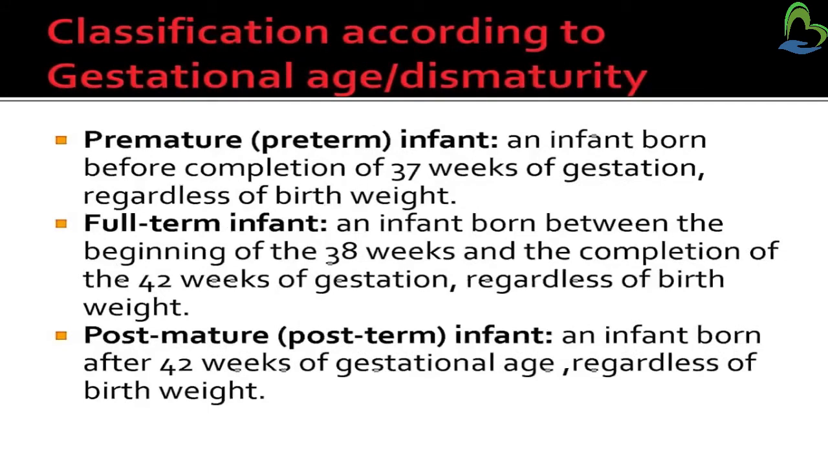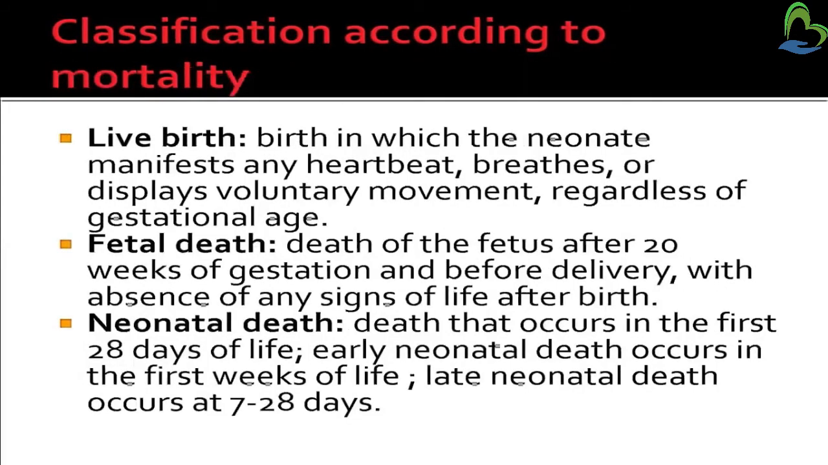Then, classification according to gestational age: preterm, full term and post term. Preterm means an infant born before completion of 37 weeks of gestation regardless of birth weight. Full term is an infant who is born between 38 weeks to 42 weeks of gestation. And post term is an infant born after 42 weeks of gestational age, called a post term infant.